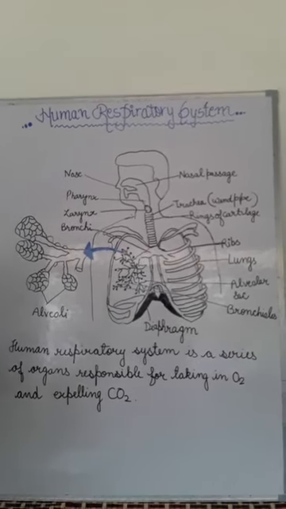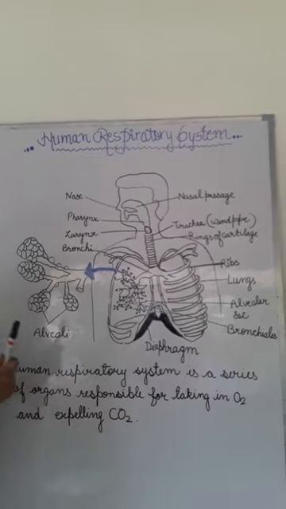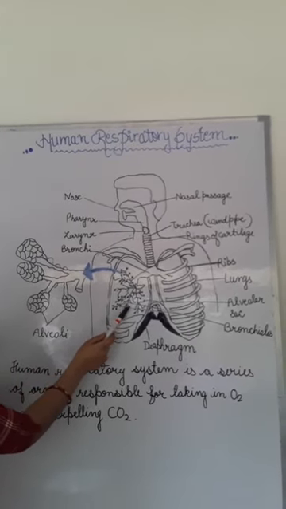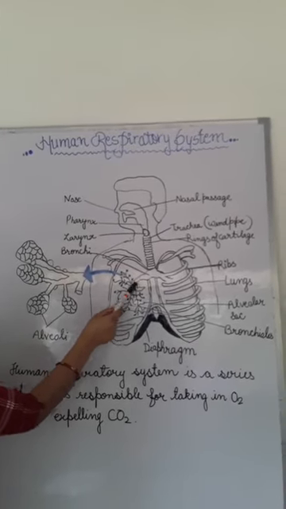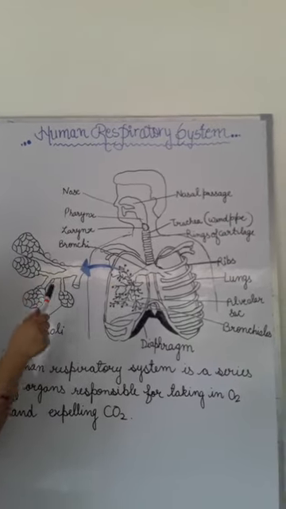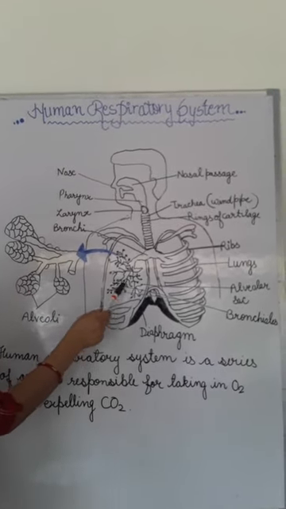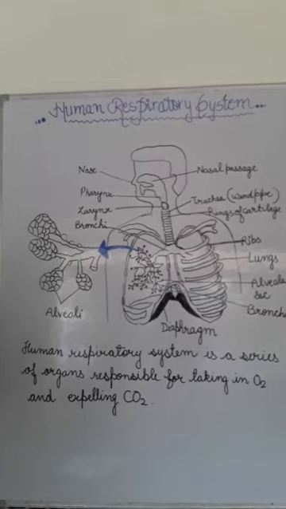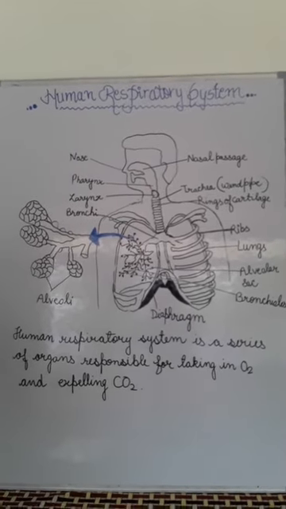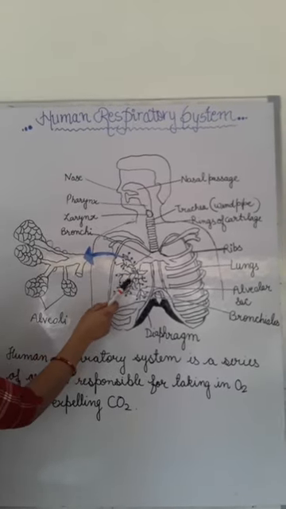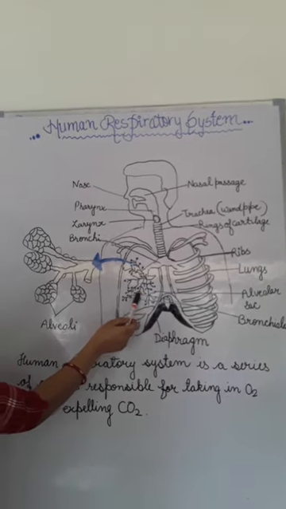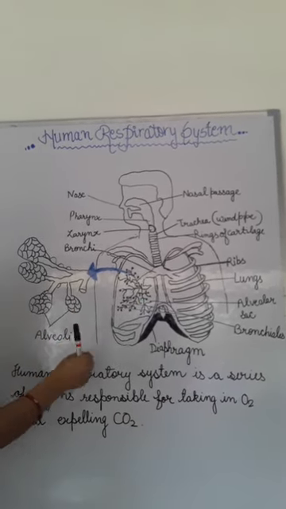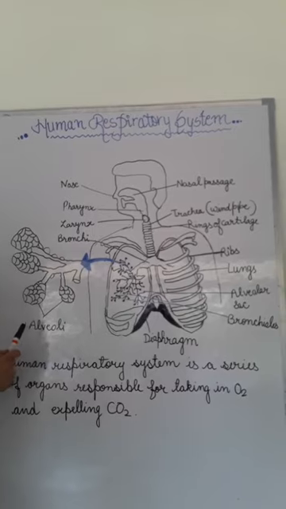And now bronchioles. What are bronchioles? Let's study. The bronchi are subdivided into smaller and smaller tubes, which are called bronchioles.